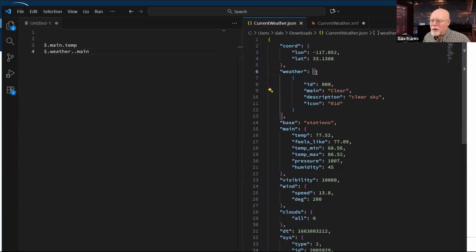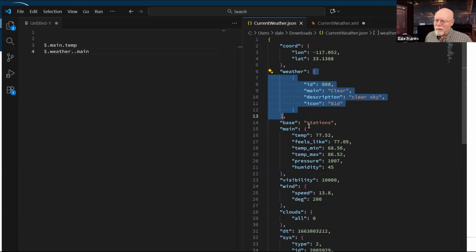So I need two dots right here to grab clear out of my XML. I need those two dots because I have two levels. I don't know why weather has this outer square bracket. What that outer square bracket designates is that it is returning this data to me as an array, but it's an array of one row. I'm not sure what the context would be of it returning multiple rows for weather, but I'm sure that they had some idea of what they're doing and why that might occur.